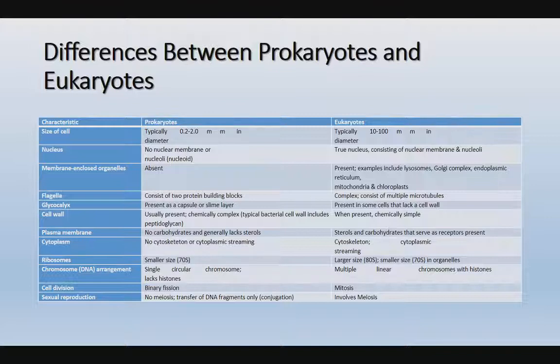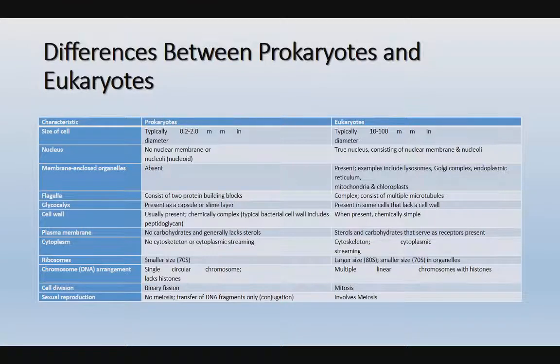Next, the plasma membrane. In prokaryotes there are no carbohydrates and it generally lacks sterols. According to the Singer and Nicolson model, a lipid bilayer is present, with carbohydrates and proteins in the membrane. So the plasma membrane is present, but sterols are absent.